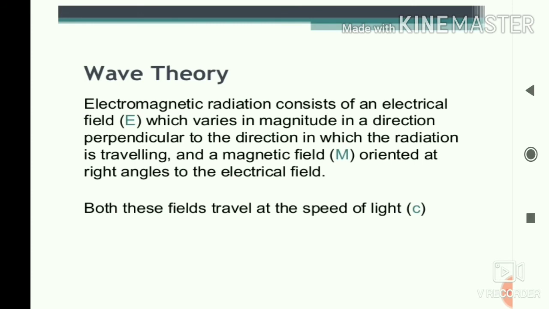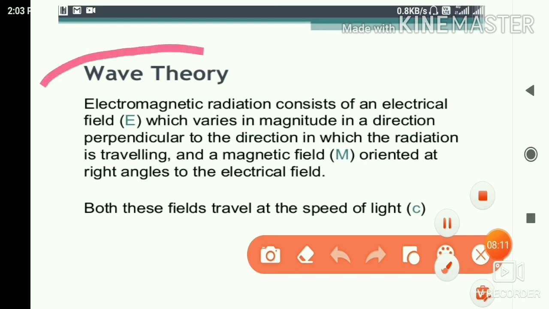The second point is: what is wave theory, or what is an electromagnetic wave? An electromagnetic wave consists of an electric field and a magnetic field, and both are perpendicular to each other. I will show how it travels and what the wave direction is. If the electric field and magnetic field move perpendicular to each other, what is the direction of our wave? Both are perpendicular. This is the concept behind the wave theory.